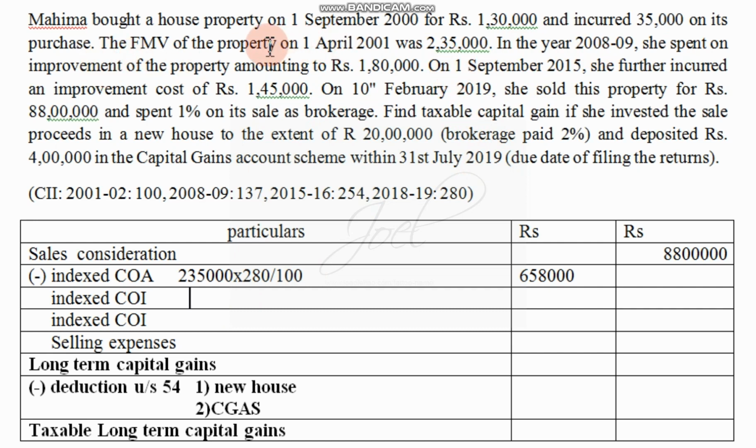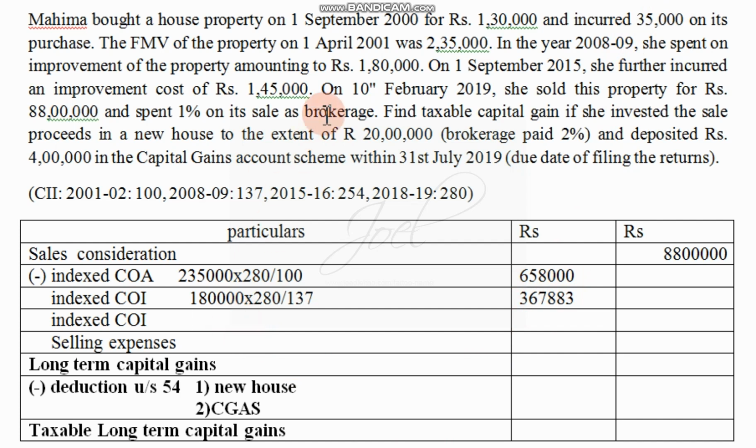It is given that in the year 2008-9, she spent rupees 2,80,000 for the improvement of the house property. This 2,80,000 is multiplied by the present index, divided by the past index, in the sense the index for the year 2008-9, that is 137 divided by 137. So we are supposed to do this calculation, and we will get the amount as rupees